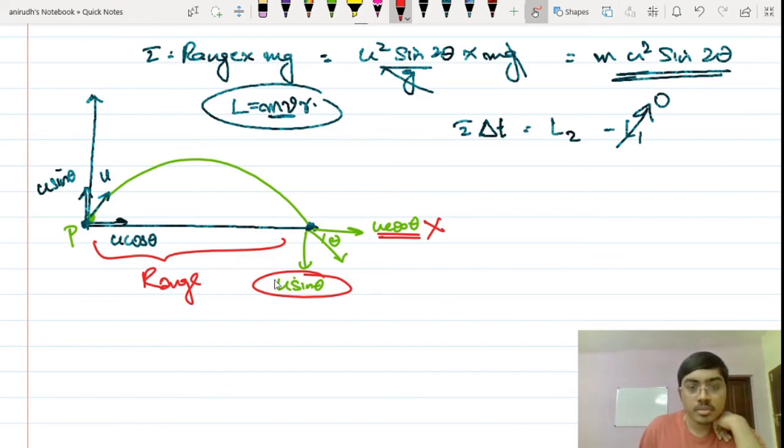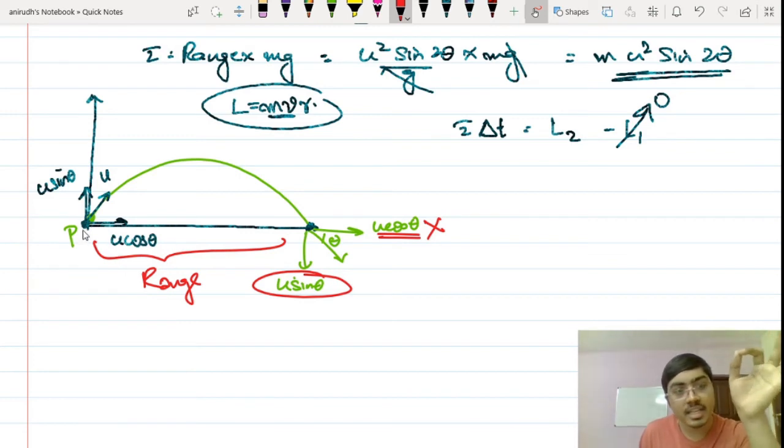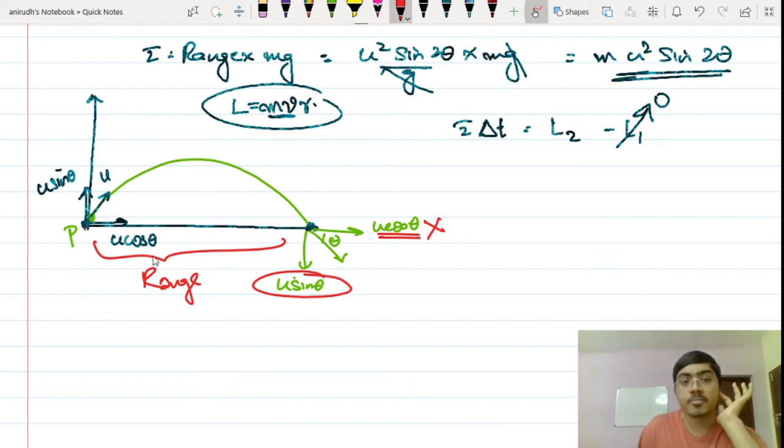So the linear momentum by u sin theta is m u sin theta, and that is perpendicular to this particular range. That means it is not along the point P. So that is why I can say that it is only u sin theta which is responsible for causing an angular momentum about point P when the projectile is ending its motion. So yes, let's find out the equation for that.